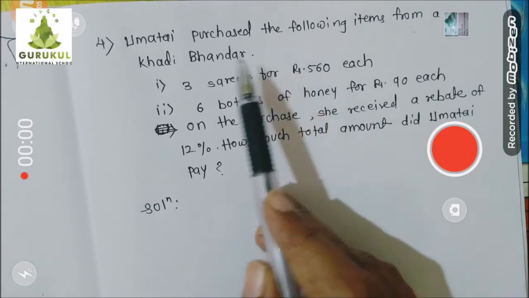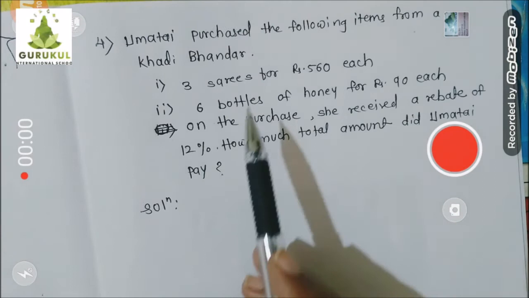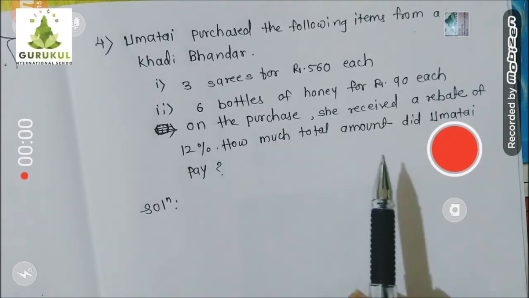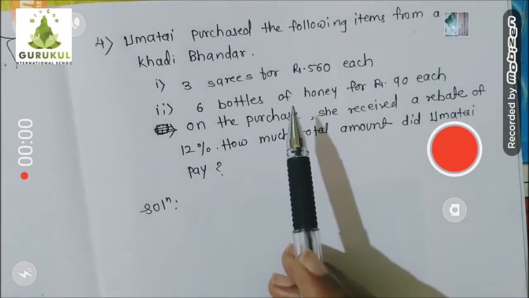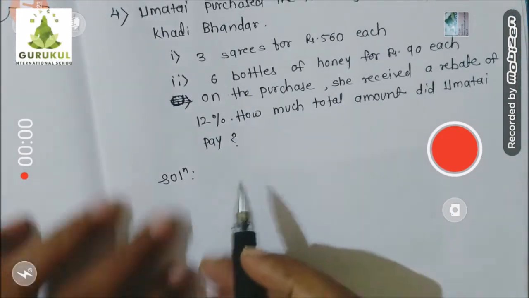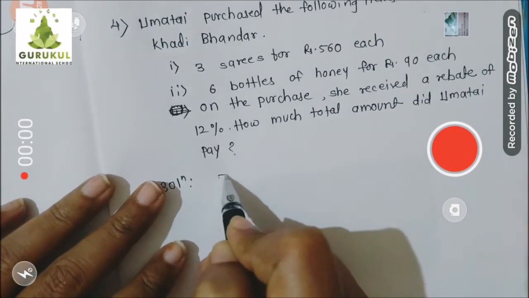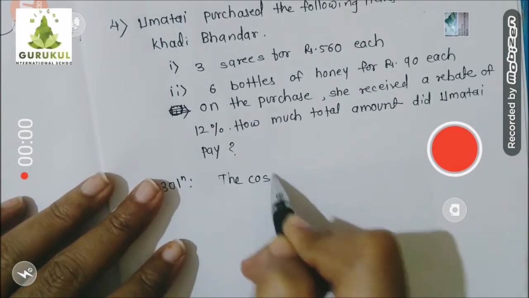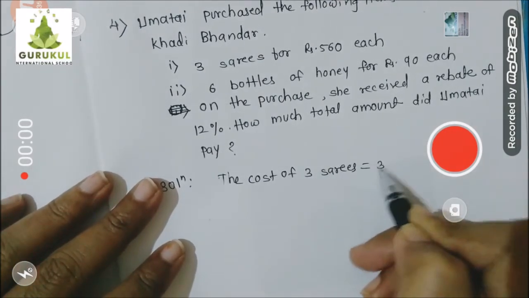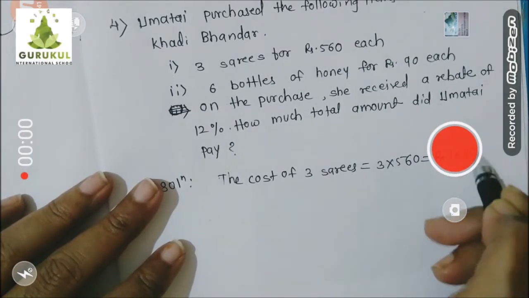First we will find out the total cost of both these things. Second, we will find out on that total cost how many rupees the 12% discount is. And then we will subtract that discount from the total cost and get the amount she will have to pay. So 3 steps are there. Let's start. First we will find the cost of 3 saris. The cost of 3 saris is equal to 3 into 560, that is rupees 1680.